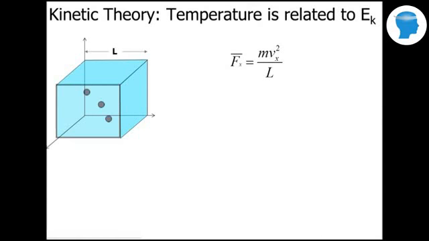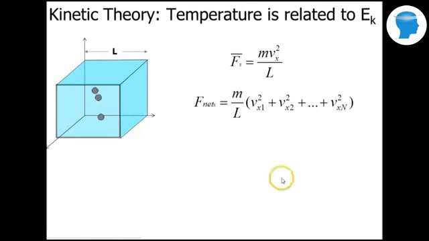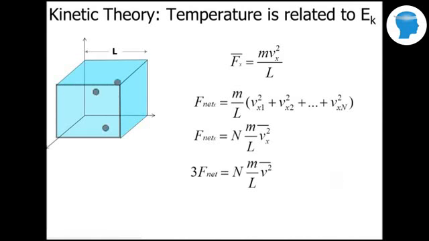So we just figured out what the force is as a function of the mass of the particles and the speed of the particles and the container's dimensions itself. Now keep in mind that we've got lots and lots of different particles in there, so we'd have to multiply it by the sum of all those speeds squared. And really it could have any of those speeds, so we need to figure out what the average of that is. Now one more thing, that's just in the x direction.